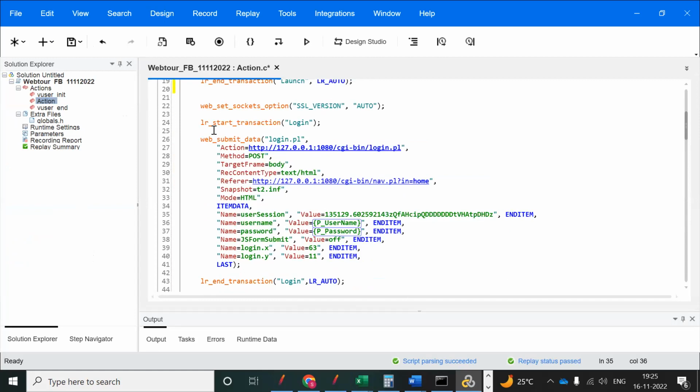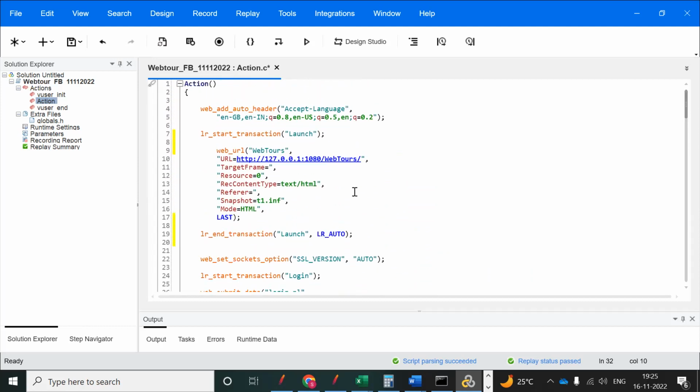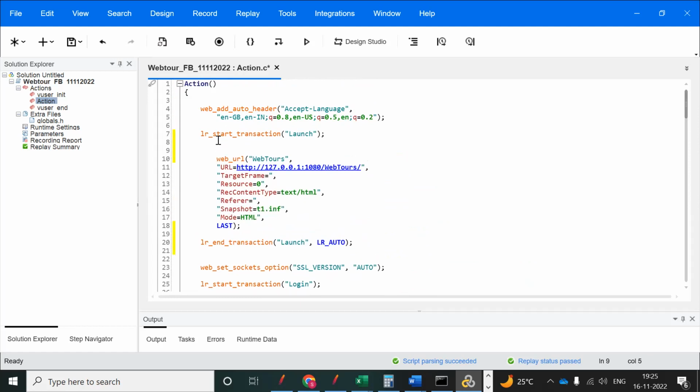If you write it immediately there, your script will fail. This is T2, right? So you need to write it above T1, not immediately for T2. You can identify this is snapshot T1. This is the function web URL. So you need to write that function here.